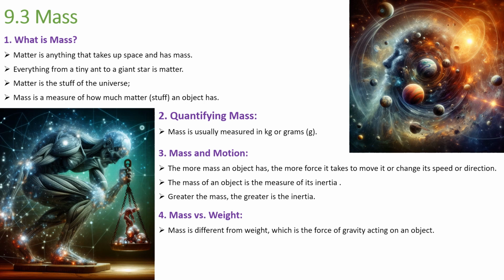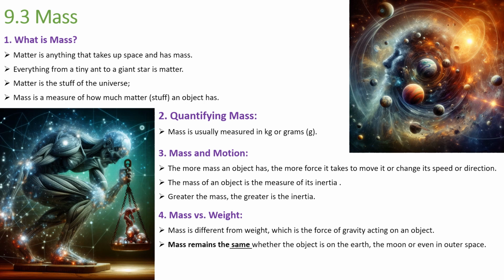What is weight then? It is the force of gravity acting on an object. It means weight is a kind of force. What kind of force? It's the force of gravity acting on matter. Remember, I told you in the beginning that this force interacts with matter. It means in this case, gravity is acting on an object. What is an object? It's made of matter, right?